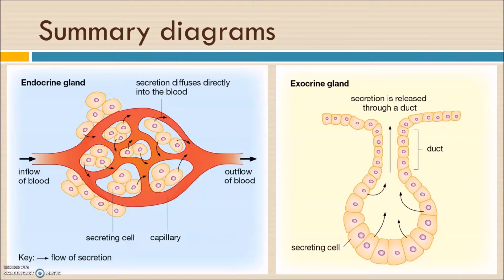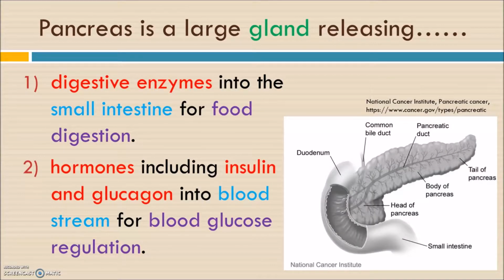So that's a simple summary for the endocrine and the exocrine gland. And for the pancreas itself, because the main focus of this video is talking about the pancreas, I would like to mention that the pancreas is a very important gland, because it can act as the exocrine gland by secreting the digestive enzymes, the pancreatic juice, to the small intestine for food digestion. But it can also act as the endocrine gland to secrete hormones, for example insulin and glucagon, to regulate and control the blood glucose level. So that's why the pancreas is a very important organ.